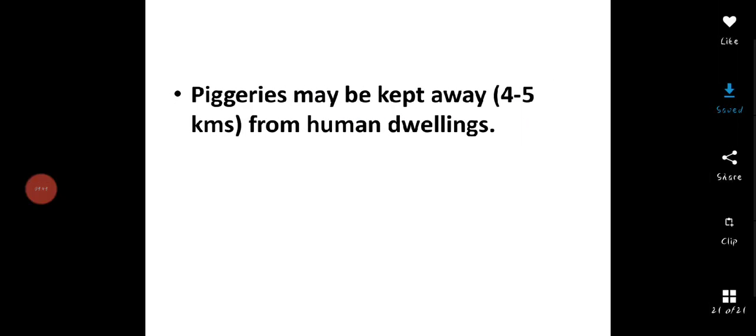And piggeries may be kept away from human dwelling, that is 4 to 5 kilometers away from the human dwelling. And there is one vaccine for the prevention, that is the JE vaccine we are giving, in the endemic areas. Okay, that's about Japanese encephalitis.